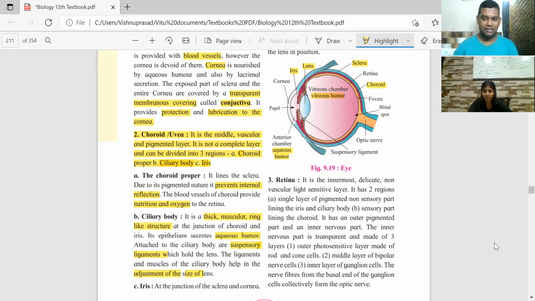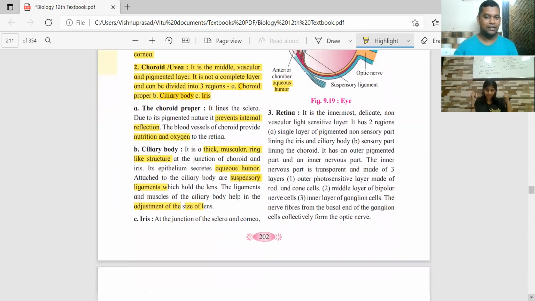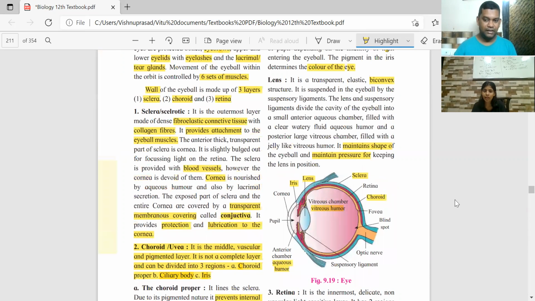Then the innermost wall of the eyeball, that is the retina. First one was sclera, followed by choroid, third is retina. So it is the innermost, delicate layer. Third is retina. Then the lens, what happened? See the other, the inner one, orange, light yellow, whatever color. These are the three wall layers, right? Sclera, choroid and retina.